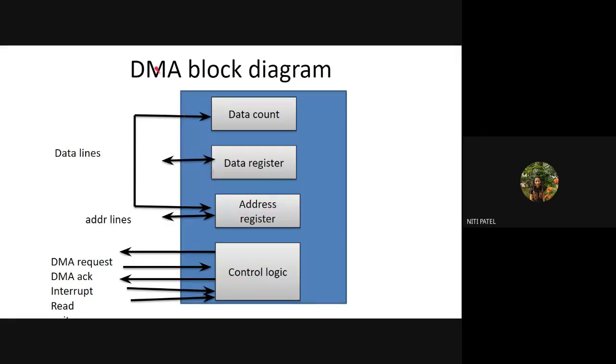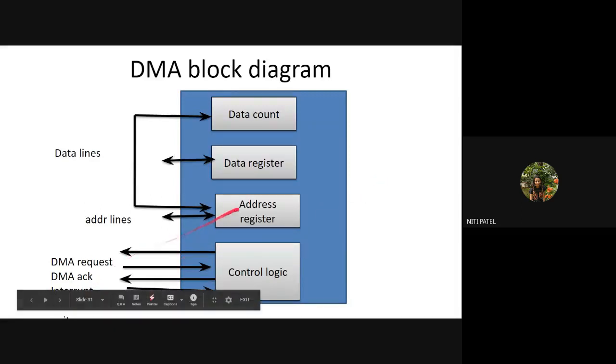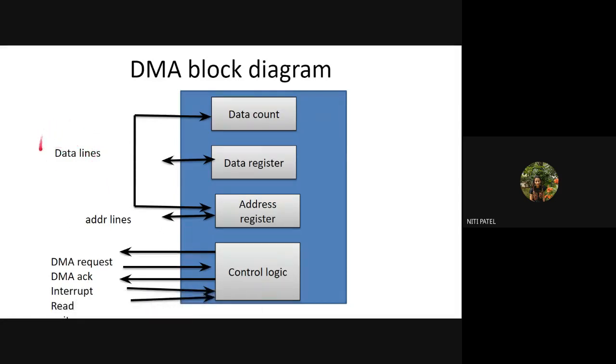And if you see, this DMA has its own control logic. What is this control logic doing? Accepting the DMA request, acknowledging after the request is done, generating the interrupt, as well as performing read and write operations. Since it has its own brain, it does not require a CPU. This control logic is nothing but the brain of your DMA, which will generate the interrupt to the CPU after the execution is completed. It will also use a read and write line to read and write the data, and use the address lines to take the memory location where the data is stored on the data line. Okay. Is this diagram of DMA block understood?